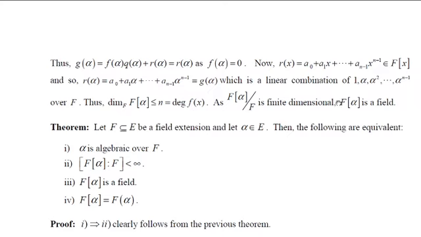Therefore, the number of elements in the basis of F[alpha] can be at most n. That is, the number of elements in the basis may be less than or equal to n, which is the degree of f(x). So this completes the first part.